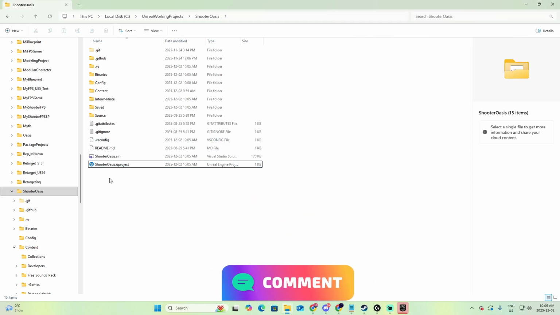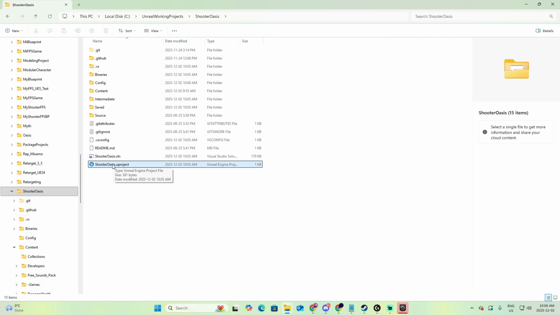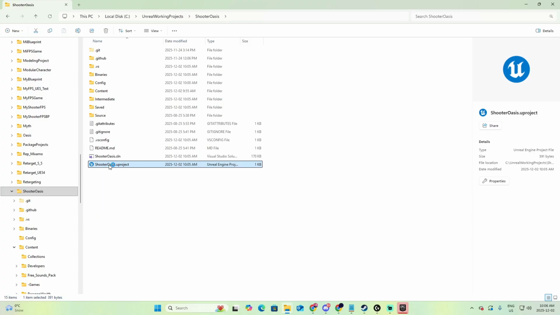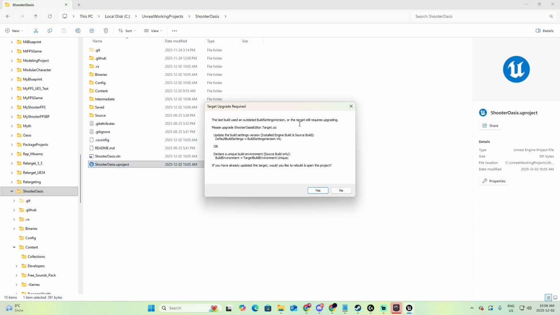Now I will open the project directly, not using the Epic Games Launcher. So double click. You will find this message that suggests what kind of changes you have to do. In this case, it's telling me, please upgrade the Shooter Oasis editor target.cs and add this line of code. If you already updated the target, would you like to rebuild and open the project? Yes, but well, no at this moment, so I'm going to make the changes and then repeat this process.